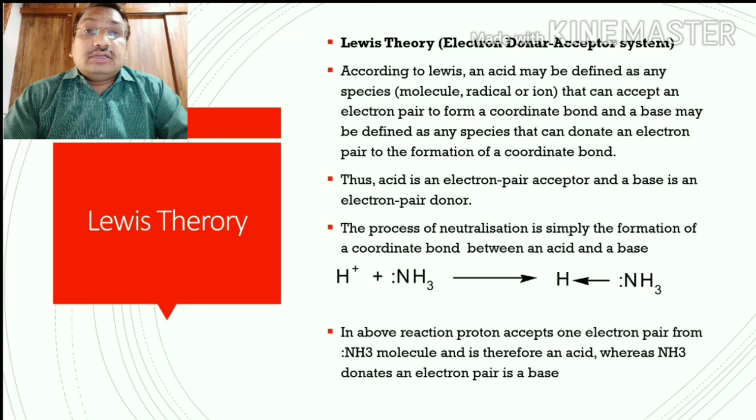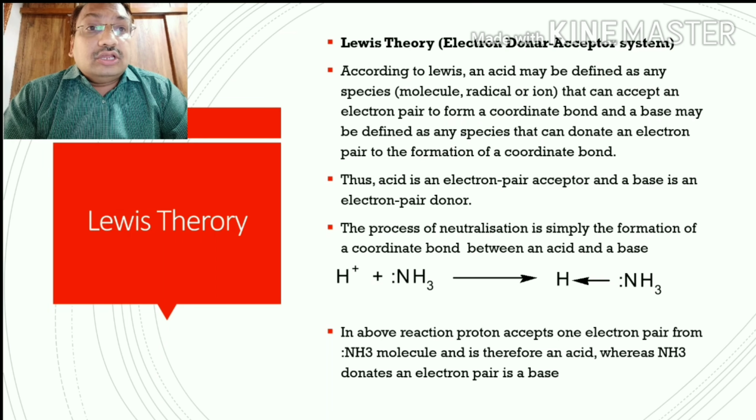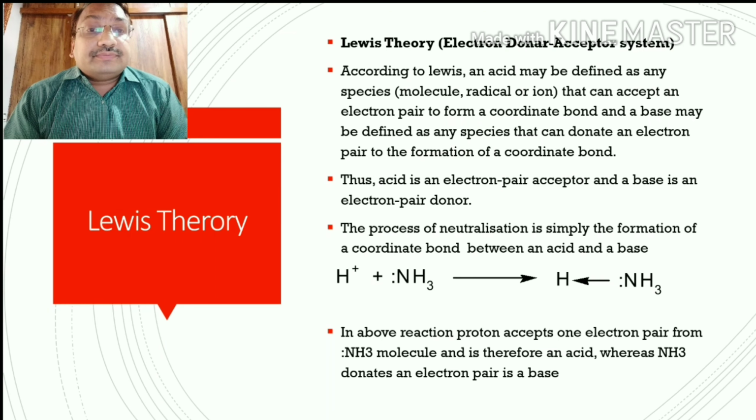Acids and bases are defined in terms of electrons with the formation of a coordinate bond. In a simple way, an acid is an electron pair acceptor and a base is an electron pair donor. Those species that donate an electron pair to any other species are called a base.